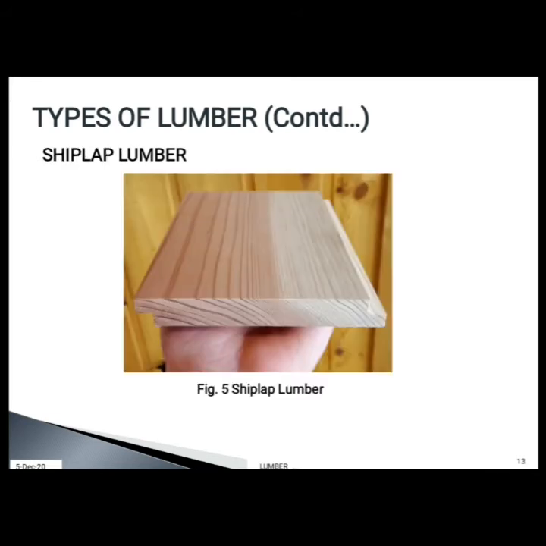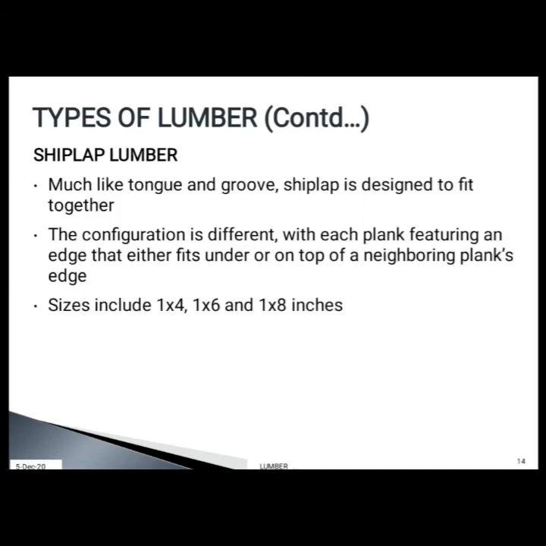The next one is shiplap lumber. Figure 5 shows shiplap lumber. The edges are rabbeted so that each fits either under or on top of a neighboring plank's edge. Much like tongue and groove, it is designed to fit together, but the configuration is different, with each plank featuring an edge that either fits under or on top of a neighboring plank's edge. The sizes include 1 by 4, 1 by 6 and 1 by 8 inches.